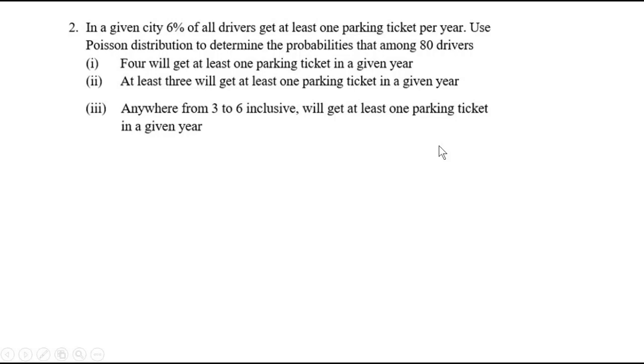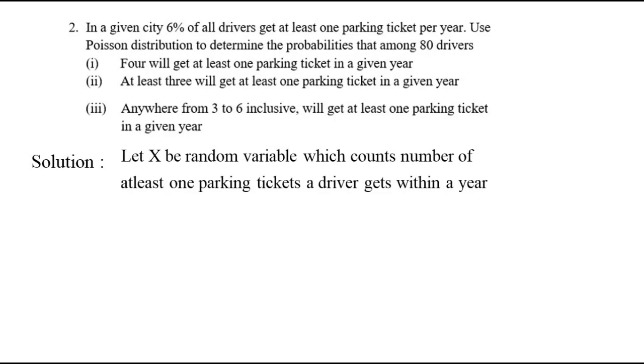So here N and P are given, but we don't know whether we have to use binomial or Poisson distribution. In this problem they have mentioned it as Poisson distribution, but if it is not given, I will tell you how to understand whether this problem is to be solved using binomial or Poisson. Now let us redefine our random variable, which will count the number of drivers who will get at least one parking ticket in a given year.